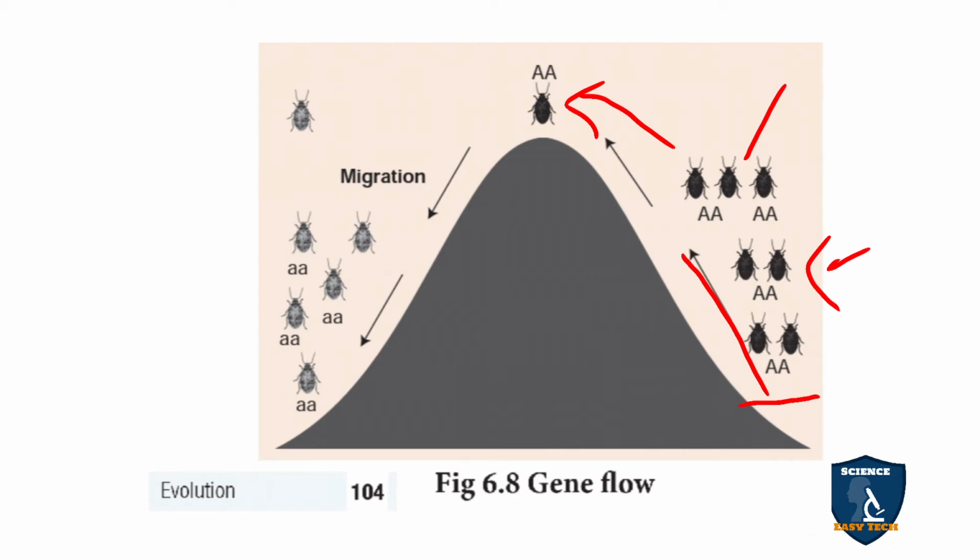When it migrated to another country, you can see the other alleles. This was a new one coming from outside, and it is going to mix with this type of allele, small a. Like this the gene flow can take place, and due to this you can study evolution. Because of this, gene flow is a strong agent for evolution.